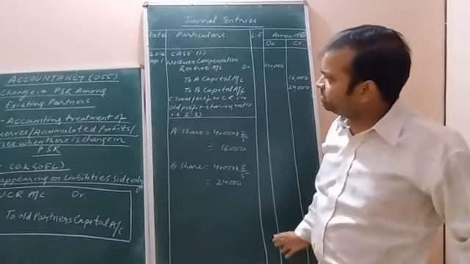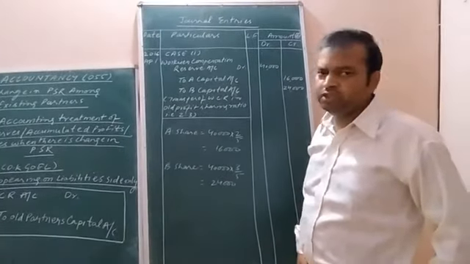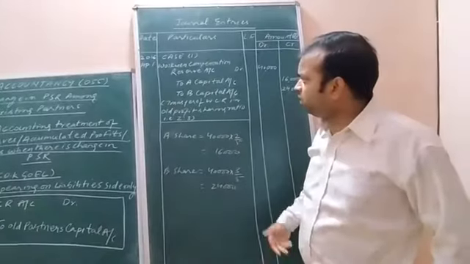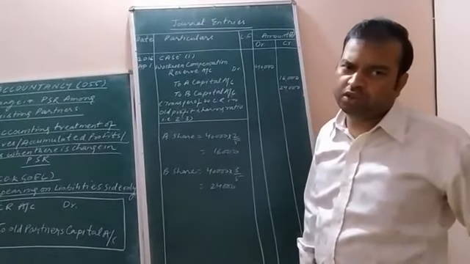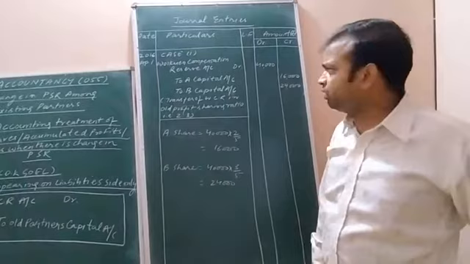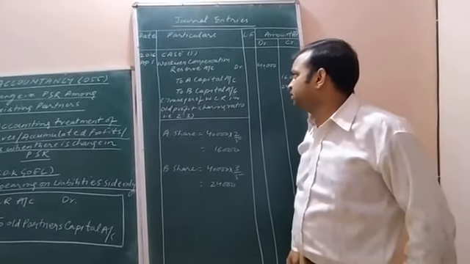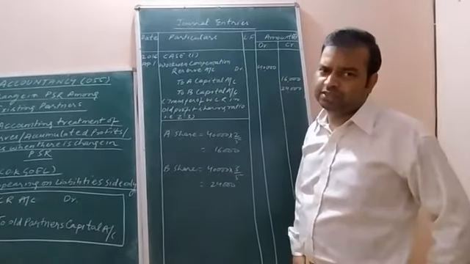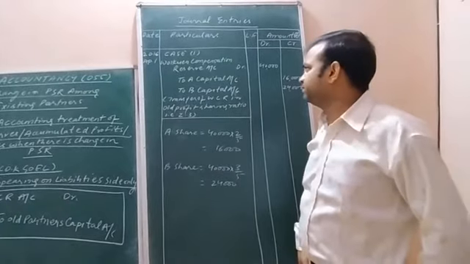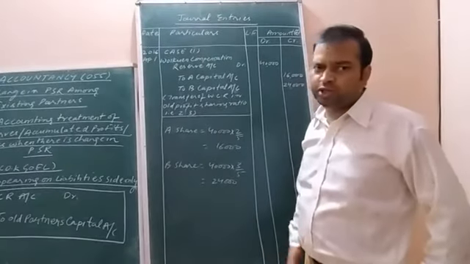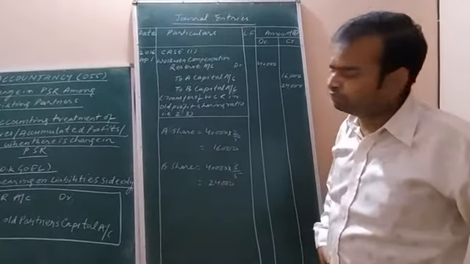This reserve is maintained to meet all the losses caused to the workers, whether the loss caused to the worker is due to the accidents within the business unit, or maybe due to the illness of the worker.